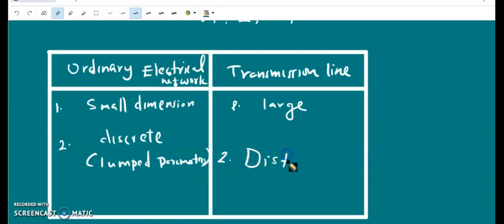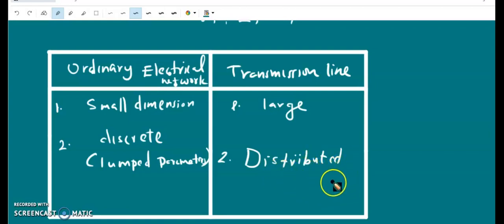So they are described by distributed parameters. Therefore standing waves do exist in a transmission line. Except under matching, standing waves exist. There is only one condition in which standing waves do not exist in a transmission line, that is matching.